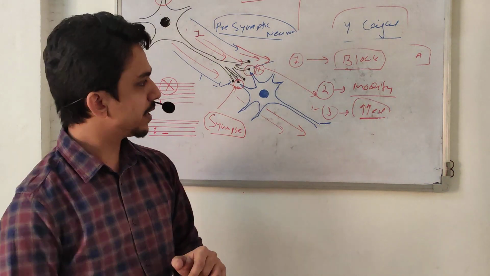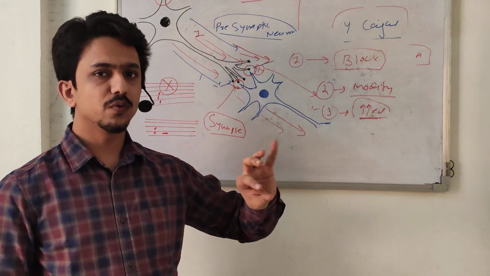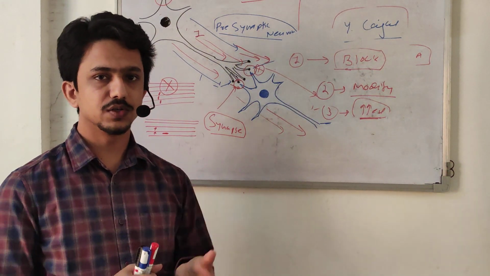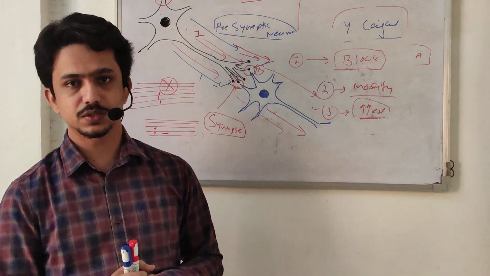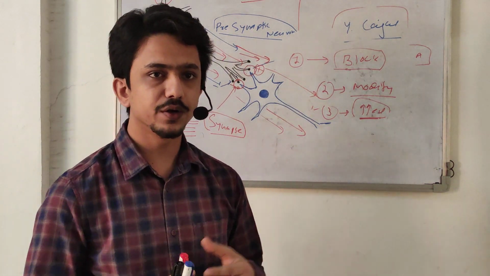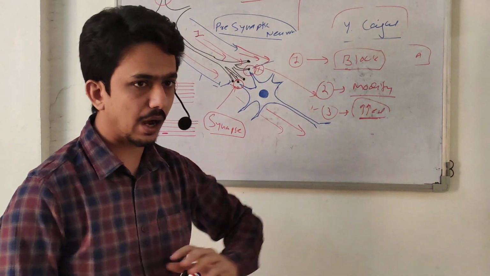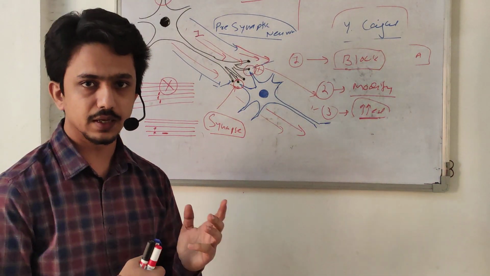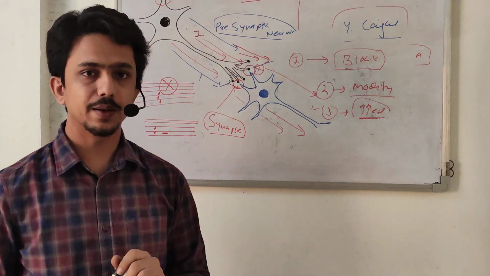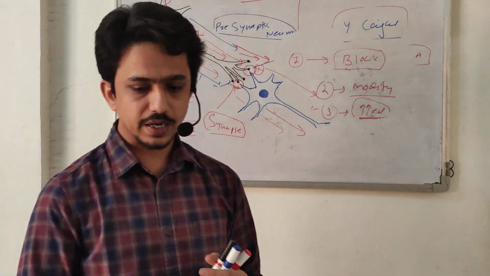Basically synapses are responsible for modifying information, either changing it, increasing or decreasing it. So this is called the synaptic neuronal function. How exactly does this happen? We will see the mechanisms of synaptic transmission. So let's start.